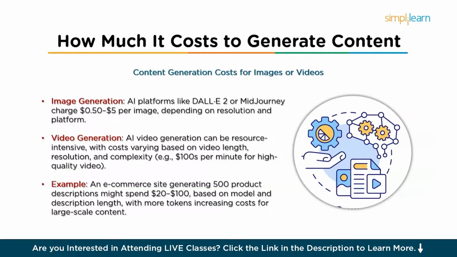AI video generation is generally more resource intensive, especially for high quality content. The cost can vary widely based on factors like video length, resolution, and complexity. For example, platforms like Runway ML or Synthesia might charge hundreds of dollars per minute of high quality video. Let's say an example: if an e-commerce site uses an AI model to generate 500 product descriptions, it might cost $20 to $100 depending on the model and the length of the description. The model might process hundreds of tokens per product description, leading to more substantial costs for large-scale content generation.